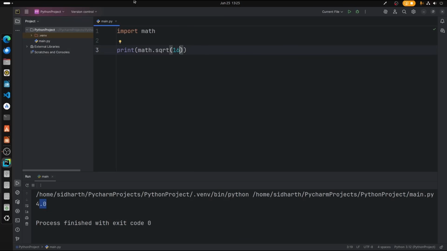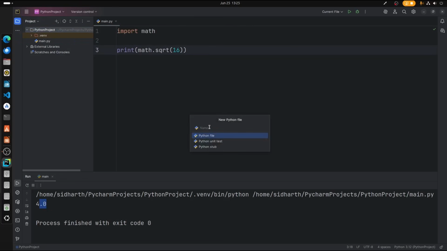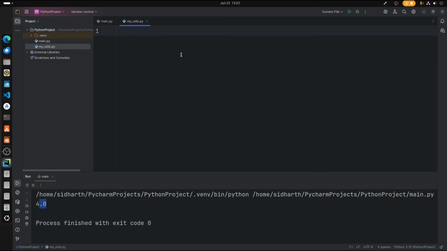Now let's see how to create your own module. Okay, so these are pre-installed modules which are already created, but the best part in Python is you can create your own module itself. Let me show you how to do that. So in our project folder, right click, new, and a Python file. I'll create my module called, let's say, my utils. So this is our module.